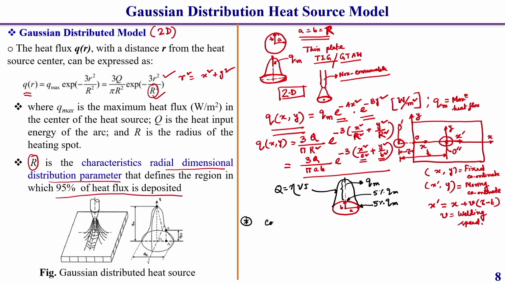So, according to conservation of energy, we can write Q equal to the heat distributed over the surface of the heat source, which can be represented as the integration from minus infinity to infinity of e to the power minus a x square dx, into the integration from minus infinity to infinity of e to the power minus b y square dy, and here q m is there.